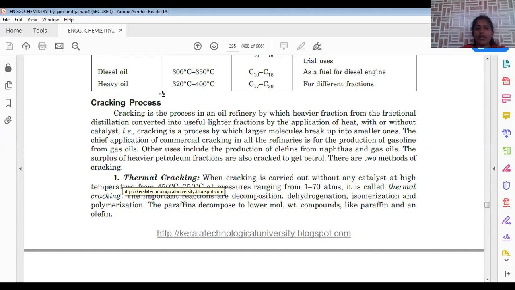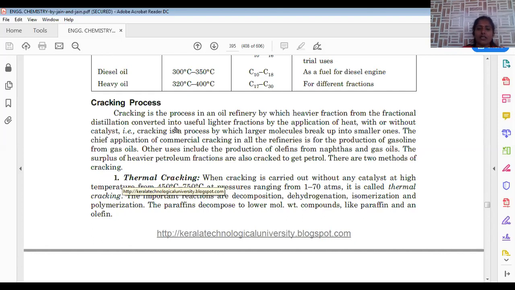Just now we discussed that heavy oil is composed of long chain hydrocarbons, C70 to C30. That's why these are highly viscous, and we have so many implications in the combustion process, and also in automobiles, industries, and domestic purposes. That's the reason why we convert these long chain hydrocarbons into convenient material by the process called cracking.